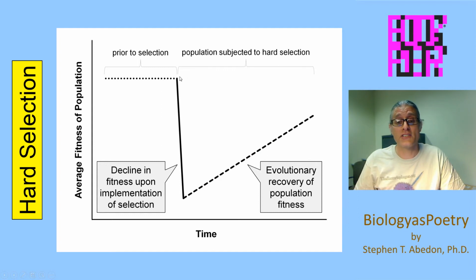So hard selection has the effect of reducing the average fitness of a population, but in response to hard selection, given sufficient genetic variation within the population, that is, the presence of the right alleles within the population, the population can recover in terms of its average fitness as the frequency of those alleles better adapted to this new environment, in fact, increases within the population.